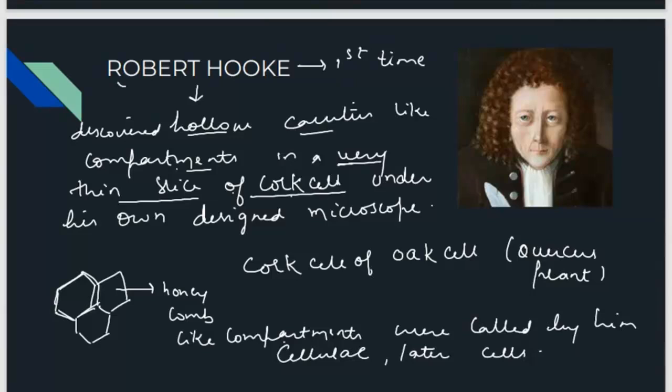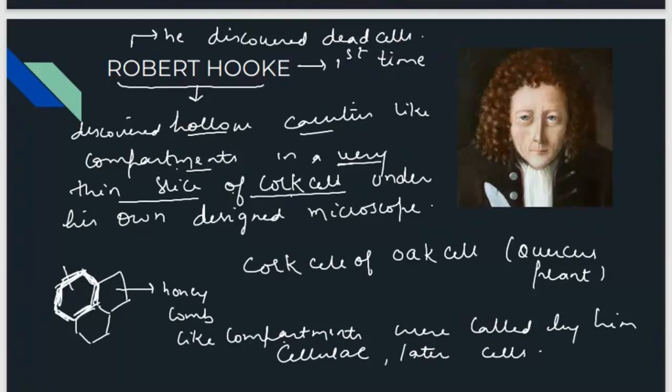But the interesting thing is that he observed dead cells, not living cells, because suberin was deposited on these cells. These were dead cells due to the presence of depositions over them. So Robert Hooke was the first person to observe cells, but they were dead cells, observed in a thin slice of cork of the oak tree, the Quercus plant.